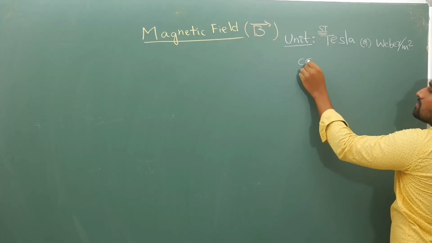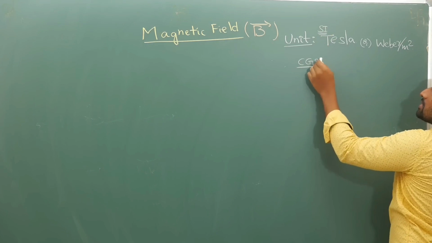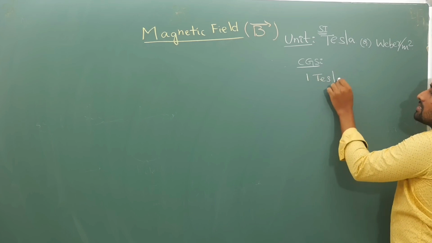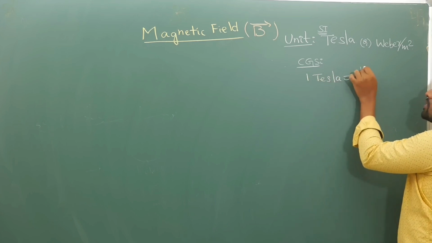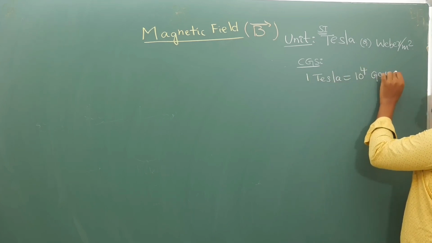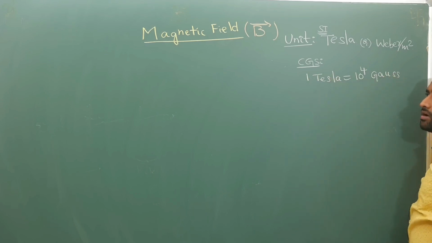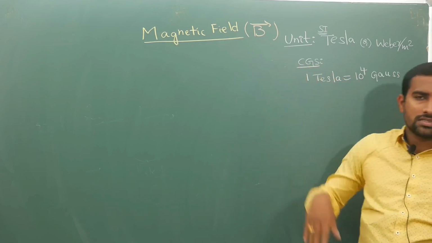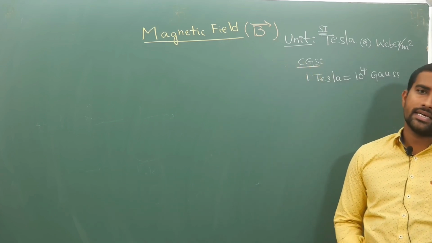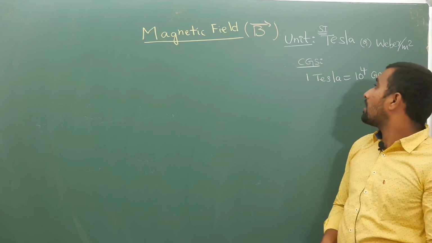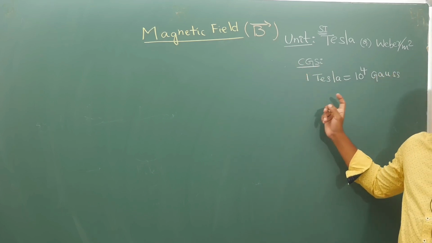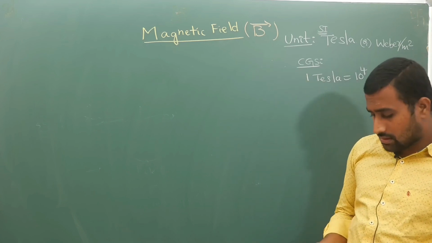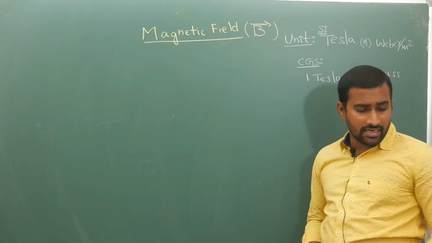Now coming to CGS unit. Your CGS unit of magnetic field is 1 Tesla is equal to 10 power 4 Gauss. Gauss is the CGS unit of magnetic field. So whenever you see the word Tesla, that means the term is related to magnetic field. Indirectly it is having moving charge. Now using this, we'll study magnetic field in detail.